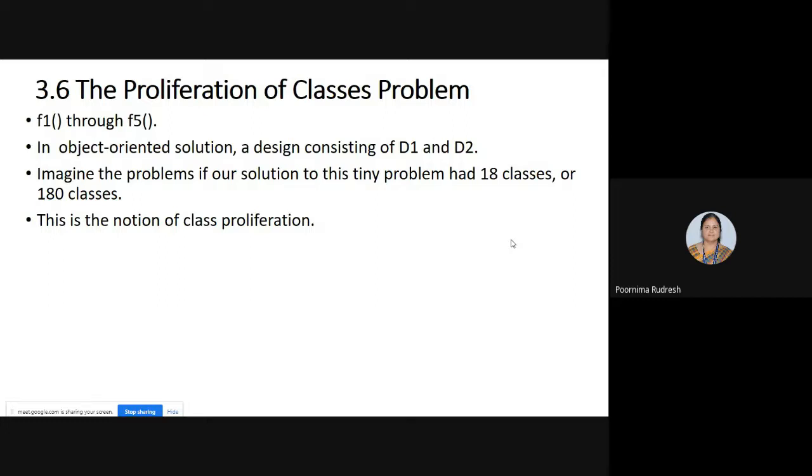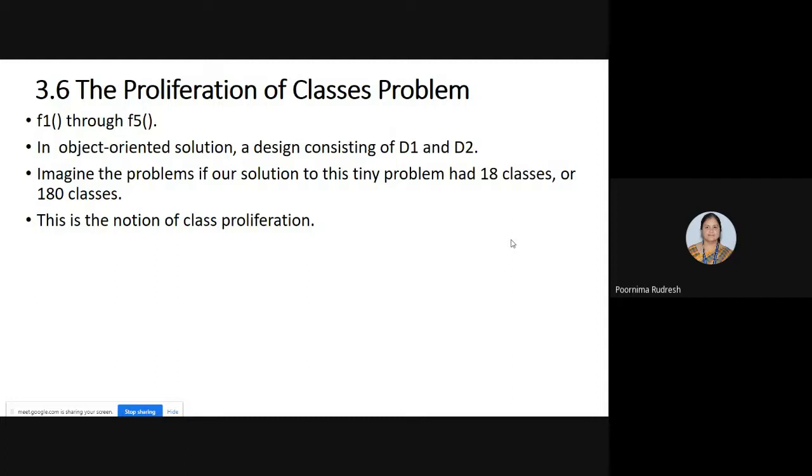And while designing the system, you go on creating classes, and it leads to a system consisting of a large number of classes. Then the problem is said to be a proliferation of classes problem.